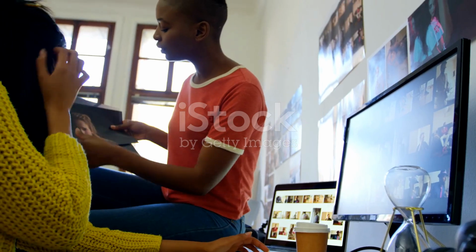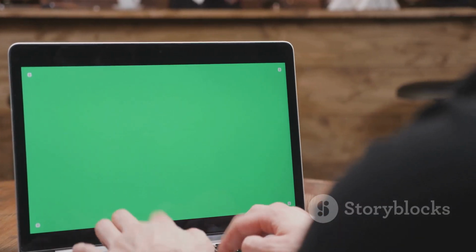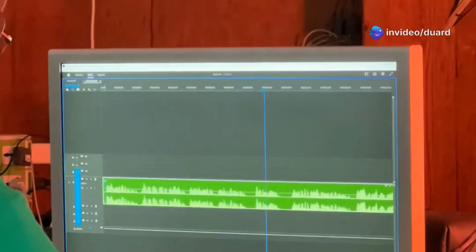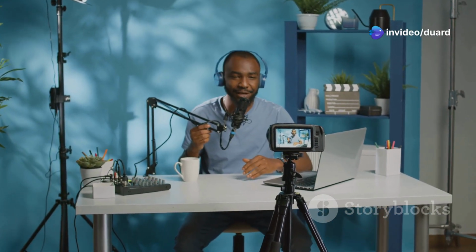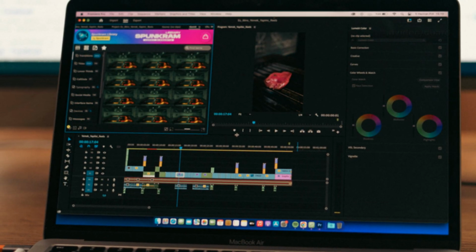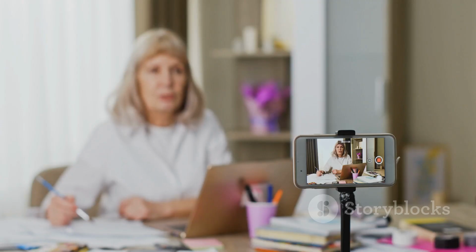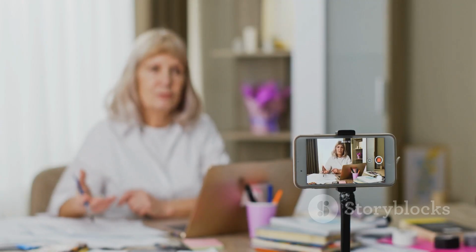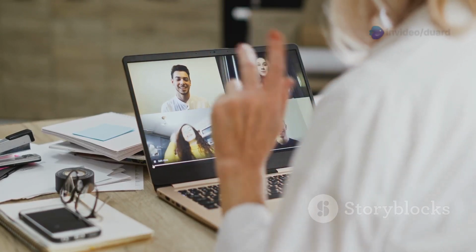Who benefits from Descript? Anyone who creates with words. Podcasters can edit audio by editing text, remove filler words, and fix mistakes with Overdub. YouTubers and video creators can script, record, transcribe, and edit all in one place. Educators and trainers can record lessons, edit out errors, and share polished content fast.